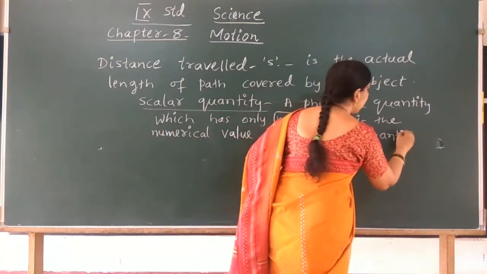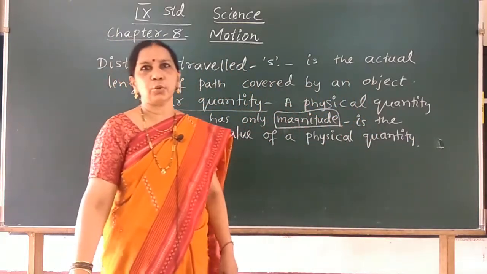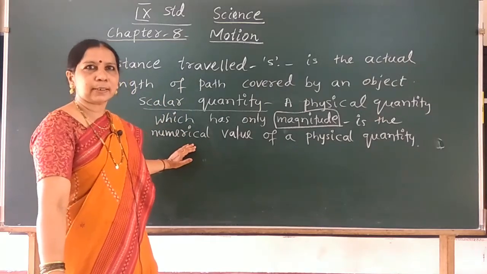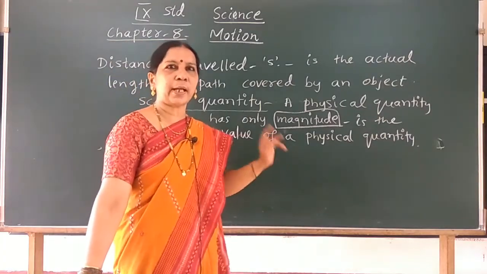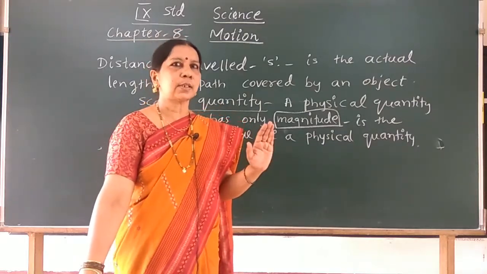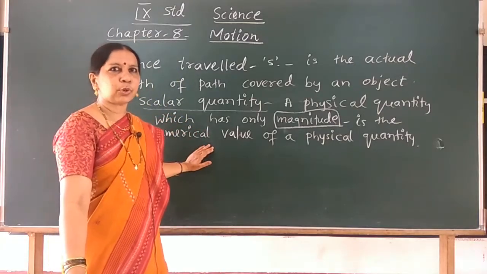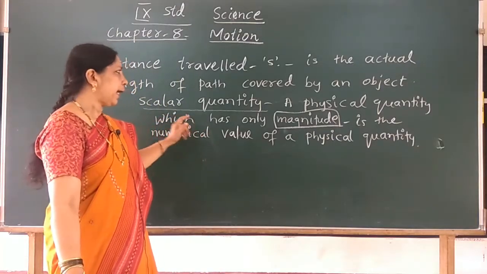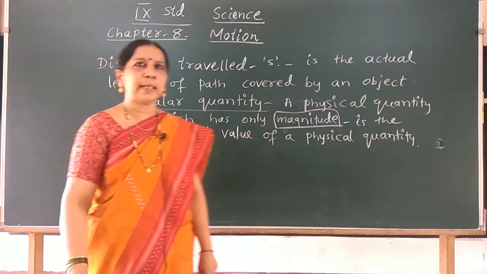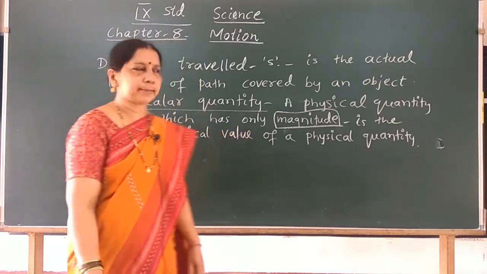Numerical value of a physical quantity is called its magnitude. So this distance travelled is a scalar quantity which is specified by only its numerical value. The direction is not mentioned. So the differences you have to write. So note these all. And distance travelled is measured in terms of centimeter, meter and kilometers.